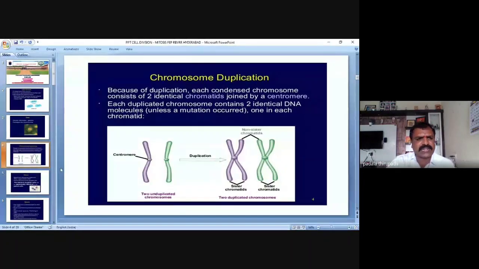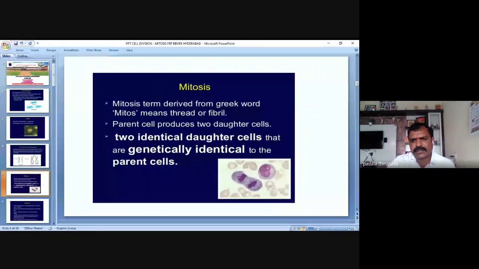Then this slide shows about mitosis. In the previous slide, we discussed chromosome duplication, which we covered in the previous class. DNA replication is nothing but duplication, in the S subphase of the interphase. Then after that comes the actual cell division, and we are going to discuss mitosis.